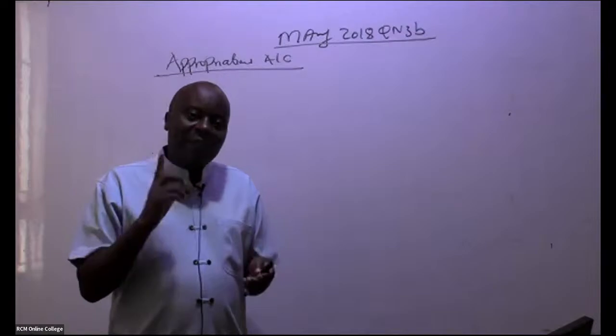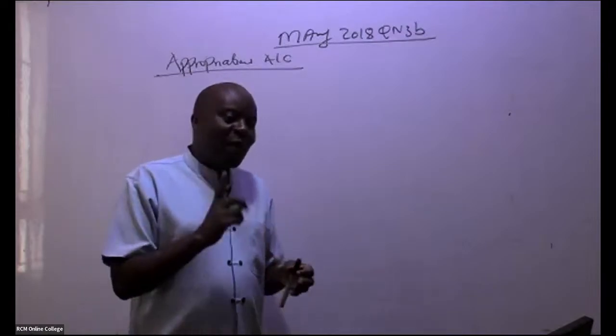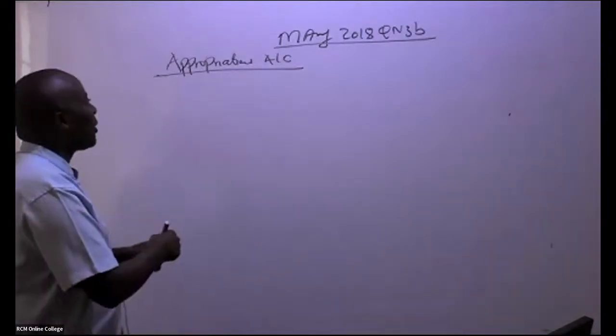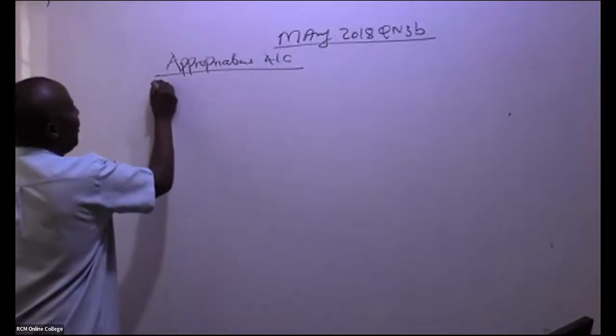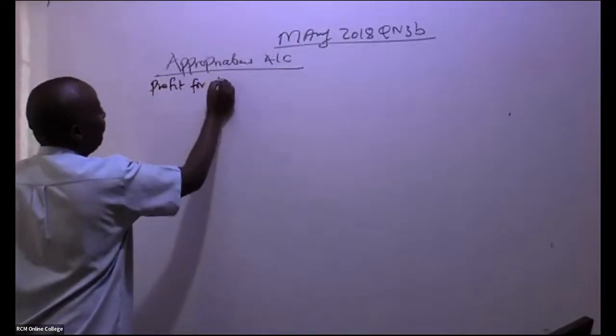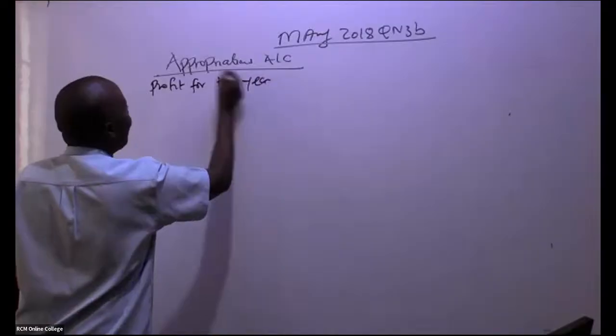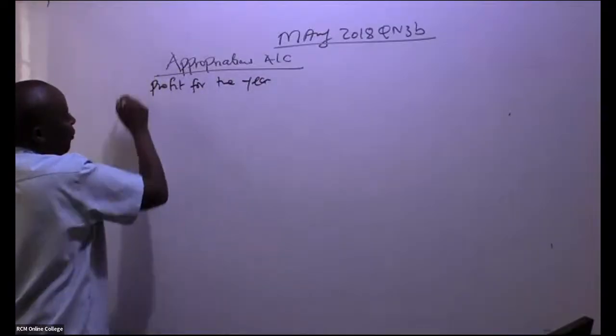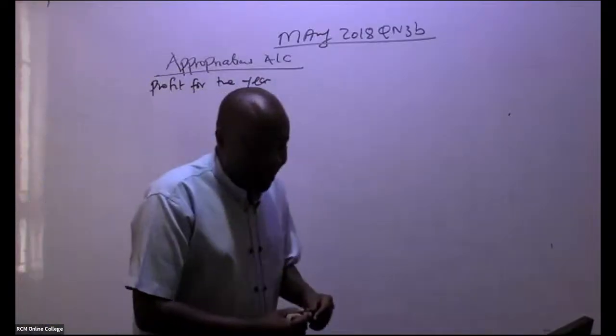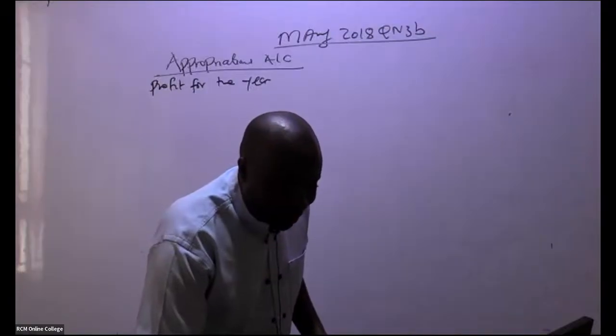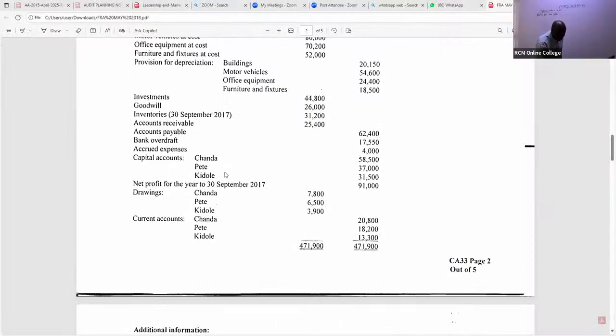That is the first thing that you need to do. So come and make an appropriation account. So you give us here profit for the year, very fast, profit for the year. I'm doing part 1. Is there somebody who is able to see the profit for the year? Irene is giving us 91,000, right? So profit for the year, you can see. You guys are so good. Net profit for the year, 91,000.